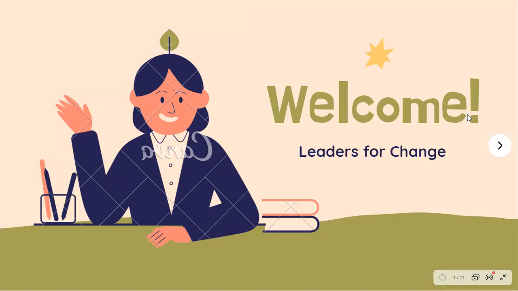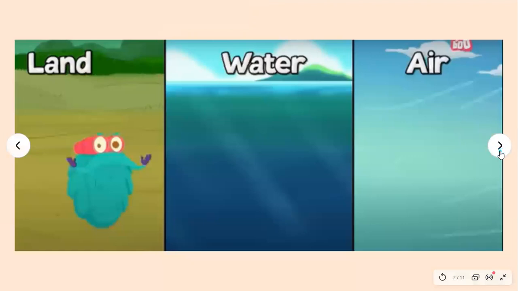Today in EVS class, we're going to explore something interesting. Let's see what. Oh, there is land, water, and air on the screen. Land. It is very important for us to live on the earth because of these three things: land, water, and air. Because land is something we live on. Water is super important for us to drink, to bathe, to wash our clothes, to plant, to give water to the plants. Air, very important for us to breathe in and breathe out. Yes, these three things are very important for life to exist on the earth.